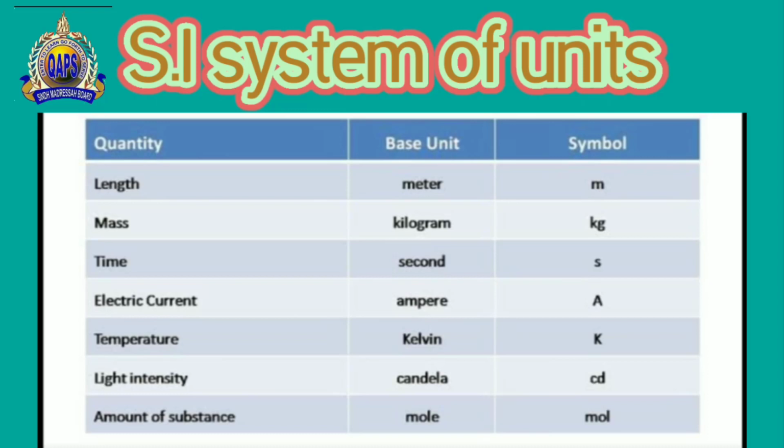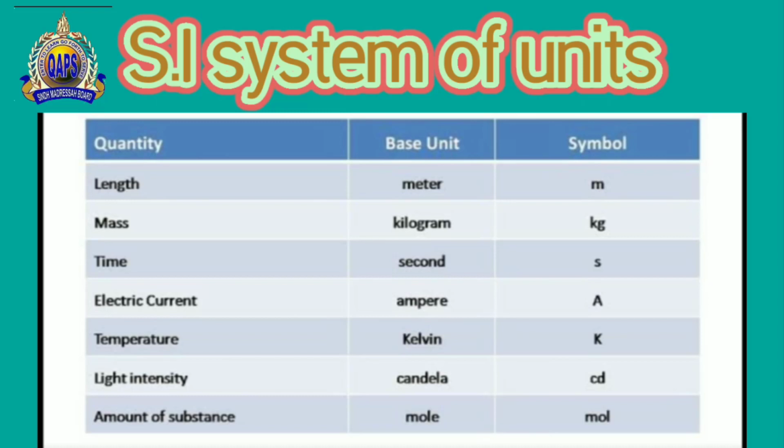There was a need for conversion of length, time or anything else. So to reduce this, scientists thought there should be a common system all over the world.